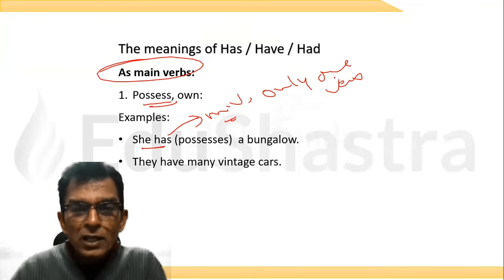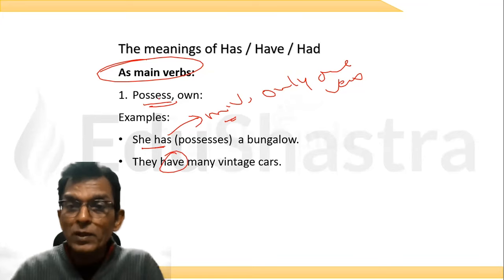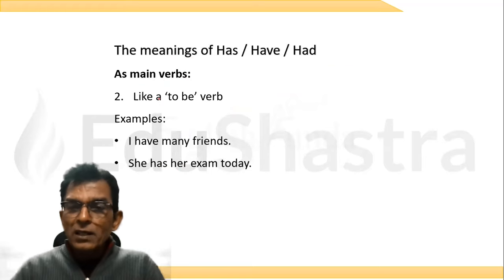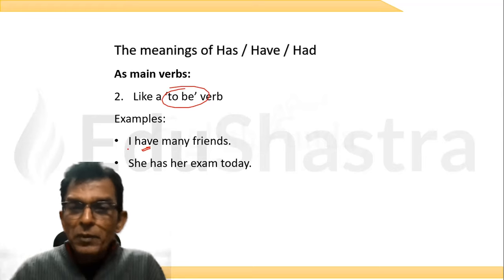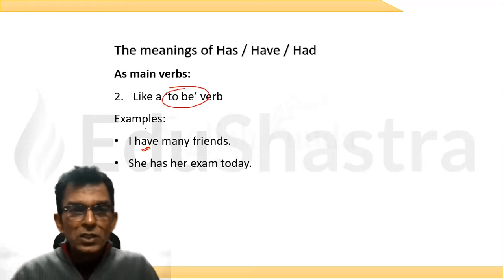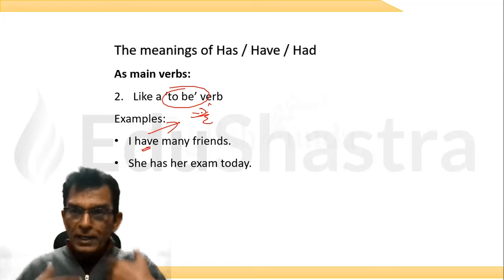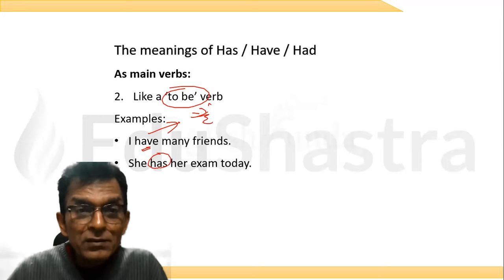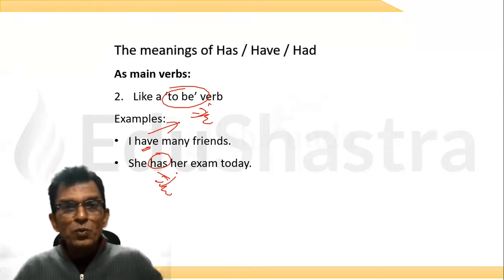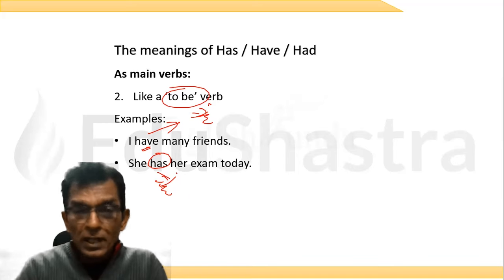They have many vintage cars. उनके पास कई vintage cars हैं. चुके हैं वगैरह नहीं है यहाँ पर, because these are main verbs. Now, the second meaning is sometimes they also work like to be verbs. I have many friends. मेरे कई सारे दोस्त हैं. I have many friends. She has her exam today. उसका आज एग्जाम है. Now look at this. So this is more like to be verbs, is, am, are, was, were. This meaning also they give sometimes in English.